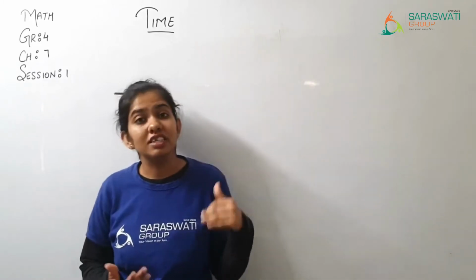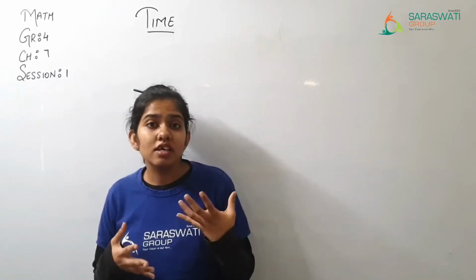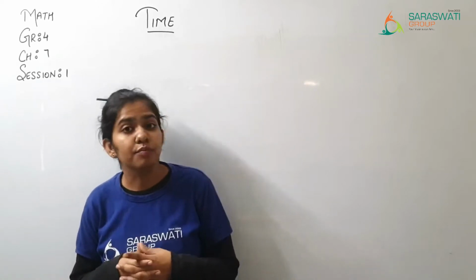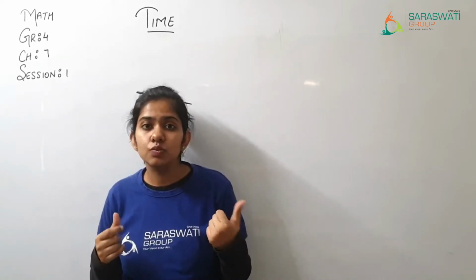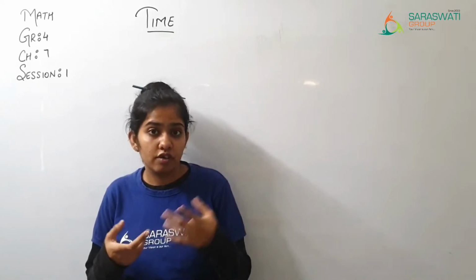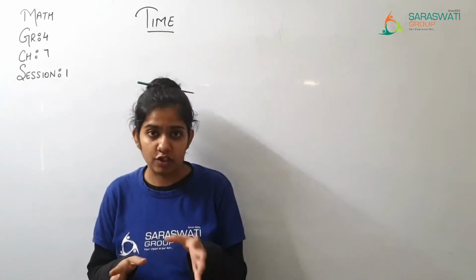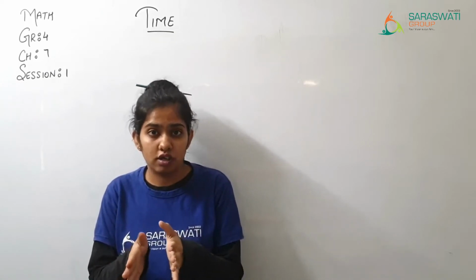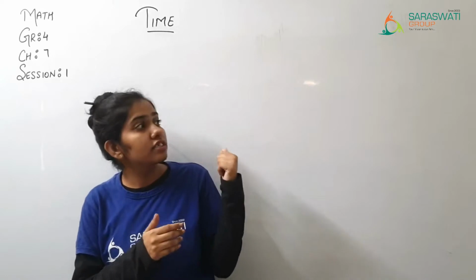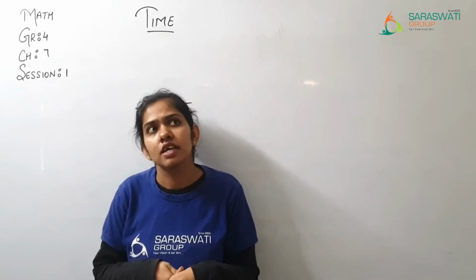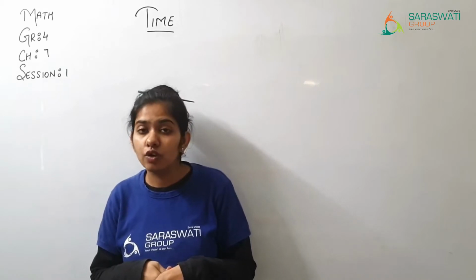Now, by hearing this word, what comes to your mind? आपके mind में क्या आता है by hearing the time? The things which come to your mind are the numbers, that is 4, 5, 6 and everything, right? That it is 4 o'clock, it's 5 o'clock, it's 2 o'clock. So by hearing this word, the numbers will come to your mind. What time is it? It is 4 o'clock.